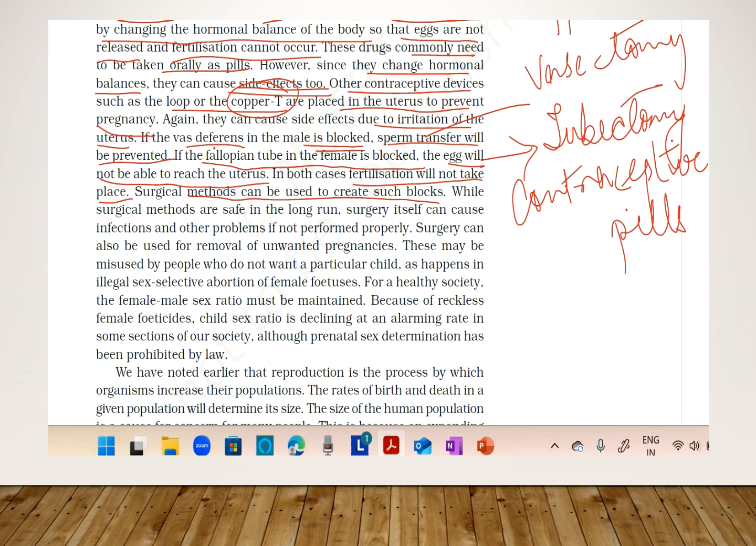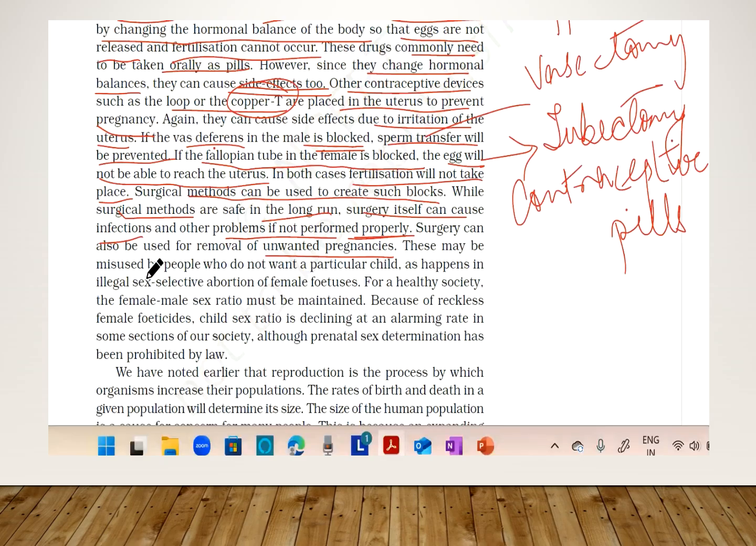While these surgical methods are safe, in the long run surgery itself can cause infections and other problems if not performed properly. So all these contraceptive methods have certain pros and cons. Surgery can also be used for the removal of unwanted pregnancy. Suppose the person has conceived a baby and within certain weeks she wants to remove the baby, that is an unwanted pregnancy, it can be removed.